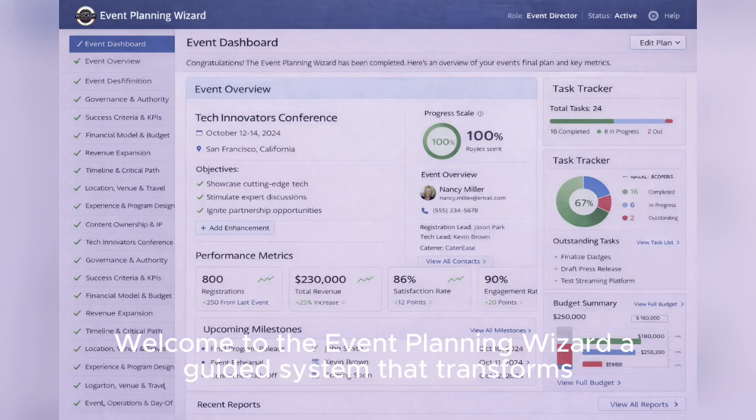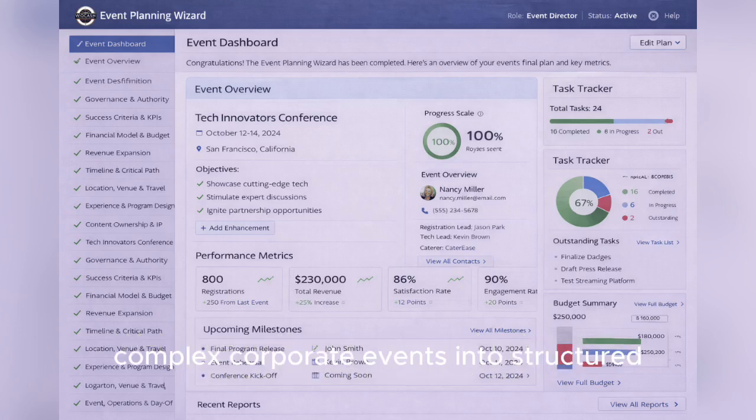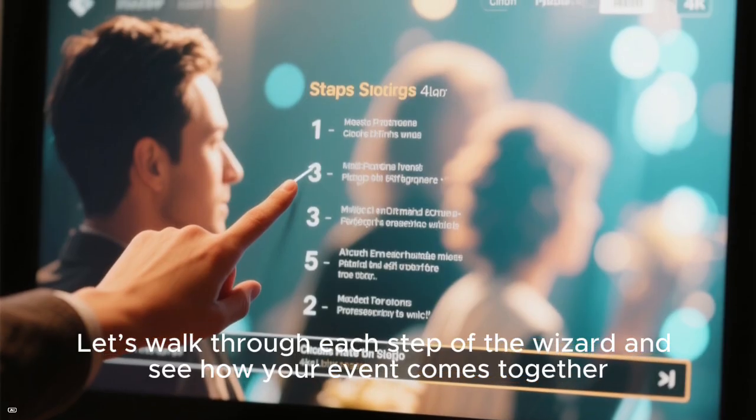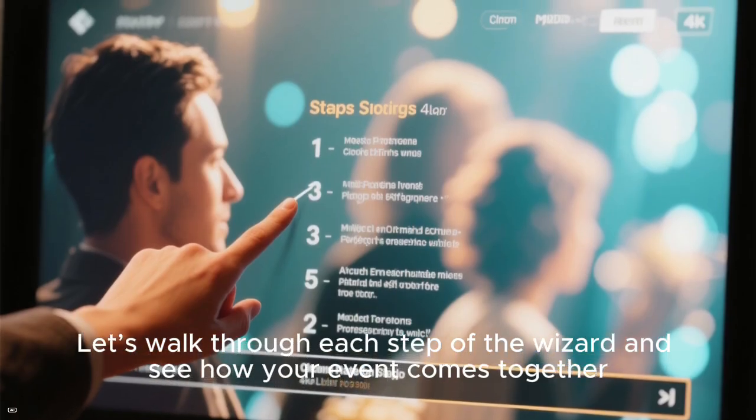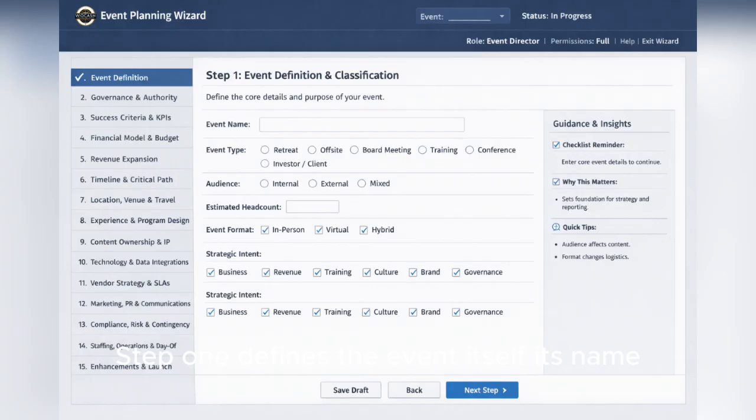Welcome to the Event Planning Wizard, a guided system that transforms complex corporate events into structured, governed, and repeatable operations. Let's walk through each step of the wizard and see how your event comes together. Step 1 defines the event itself, its name, type, audience, format, and strategic intent.